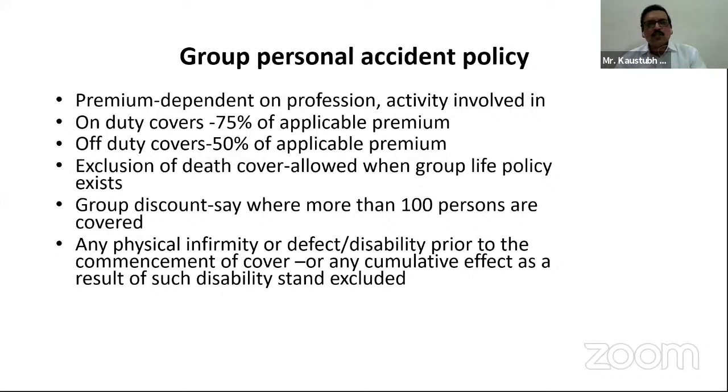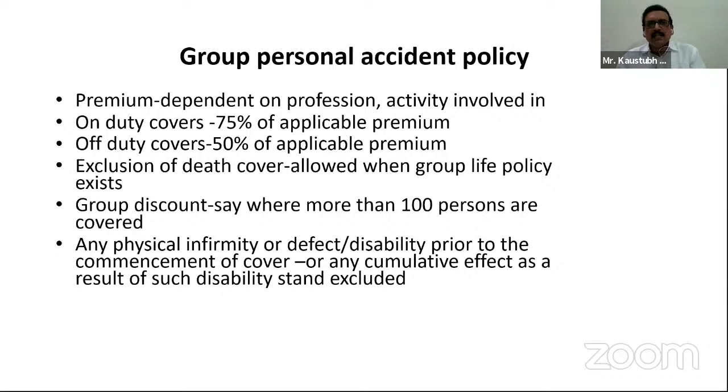The next one is exclusion of death cover allowed when group life policy exists. What this terminology says is that when a group or a factory having a group of employees has a life insurance policy already in force, then the employer may ask for the exclusion of death cover. So in that case, the exclusion of death cover can be allowed if that group is having a life policy cover.